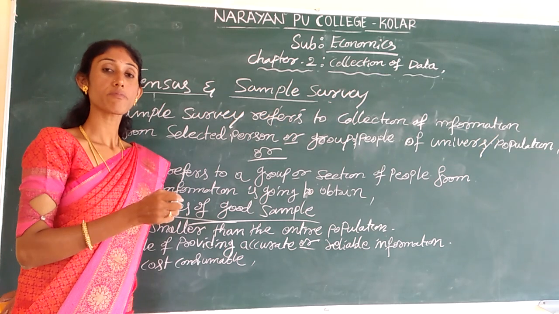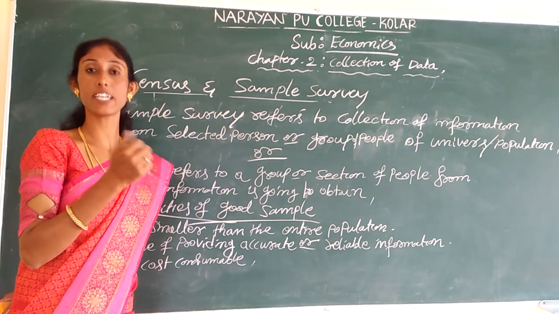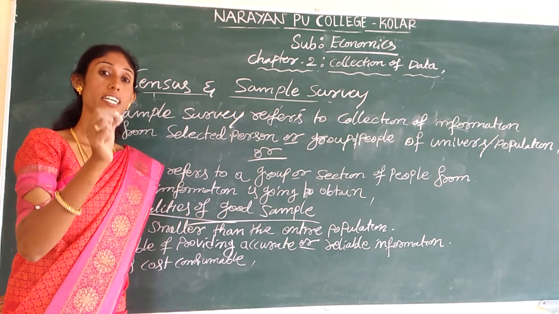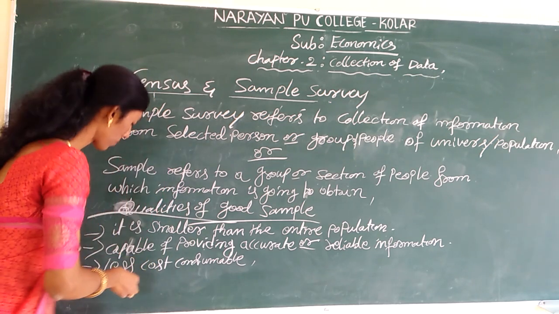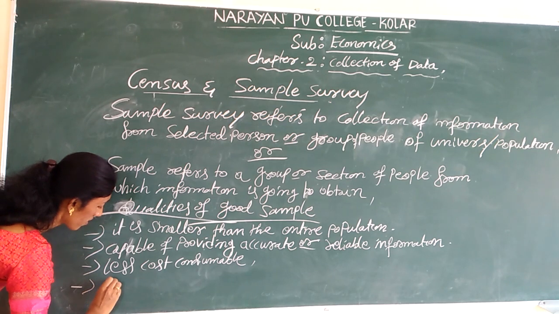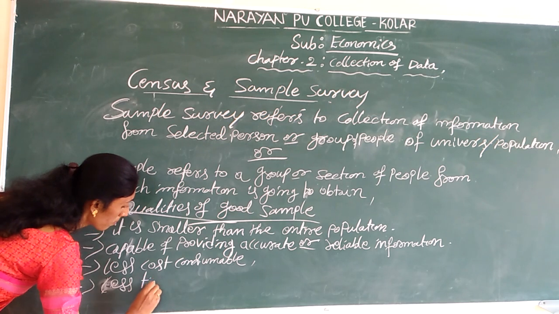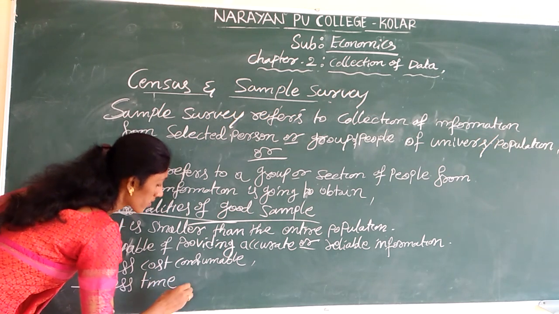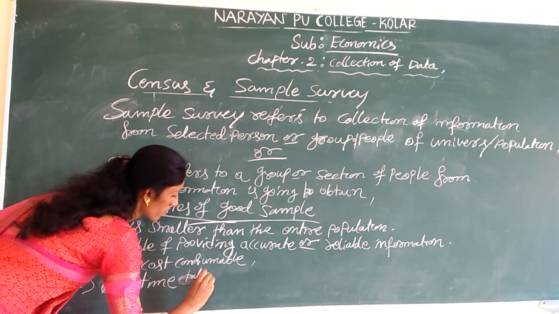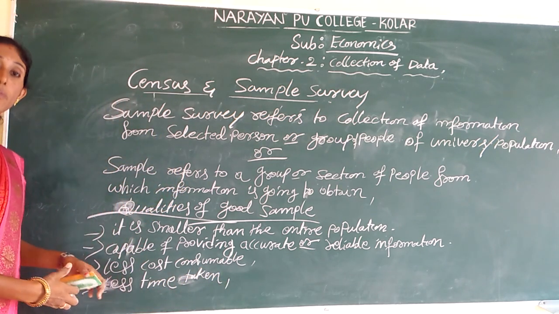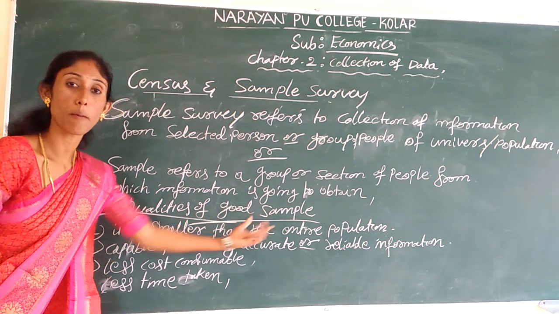And one more, when we collect information only from selected persons instead of the entire population, the time consumption is also less. Less time consumption or less time taken. These are the main qualities of a good sample.